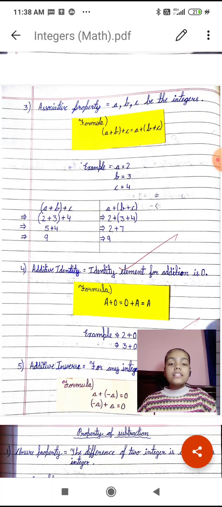On the other side, it is like that only, but we have kept b plus c in the bracket. Let's see that: 2 plus, bracket open, 3 plus 4, bracket close. So 3 plus 4 is 7, and when we add 2 plus 7, the answer will be 9.